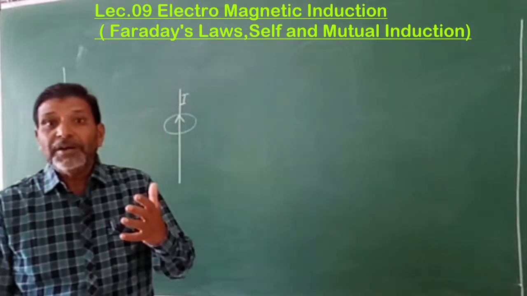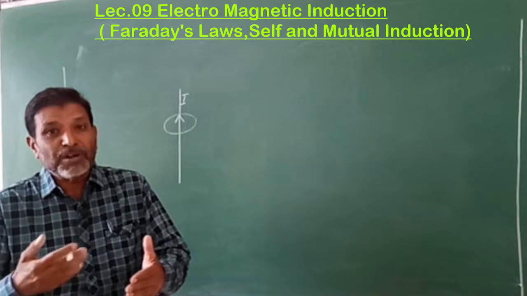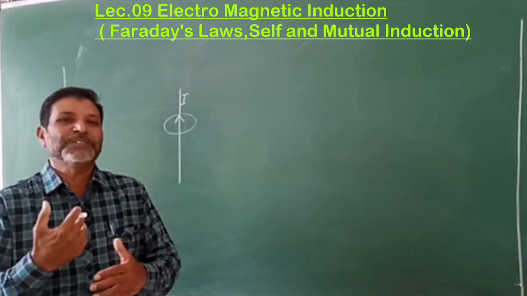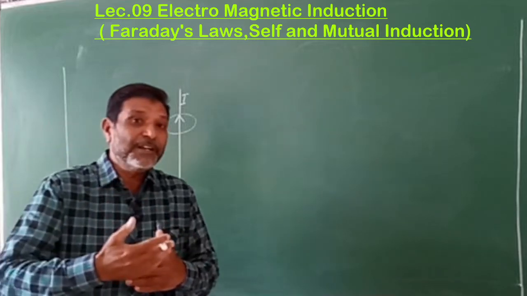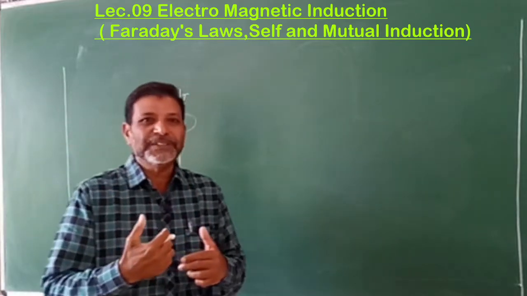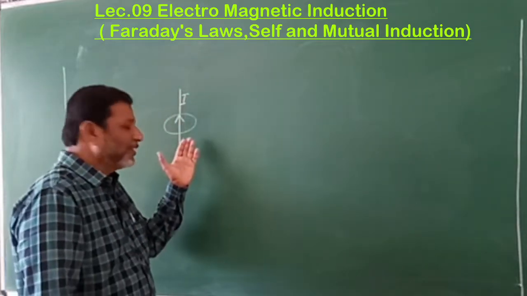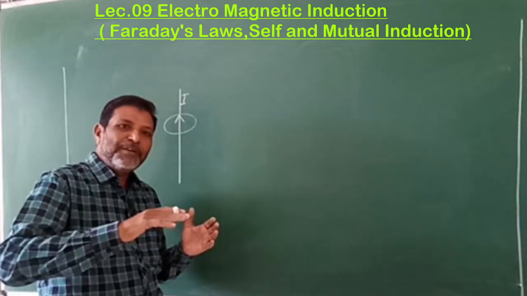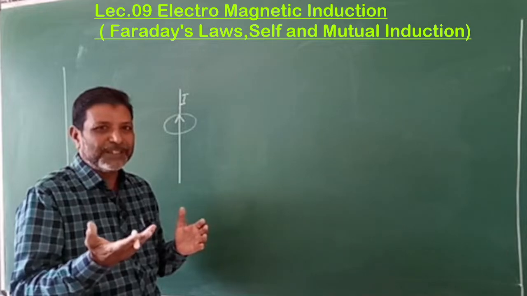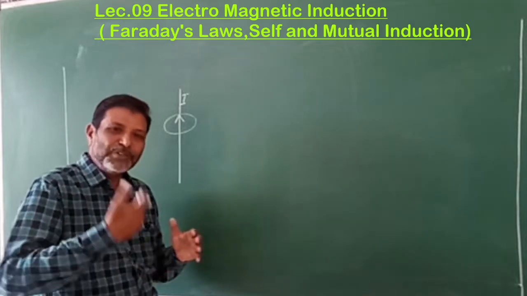Now, Faraday thought, why can't the reverse process be possible? Why can't we get the current from the magnetic field? That is, in the magnetic effects of electric current, you are getting the magnetic field by using the current.